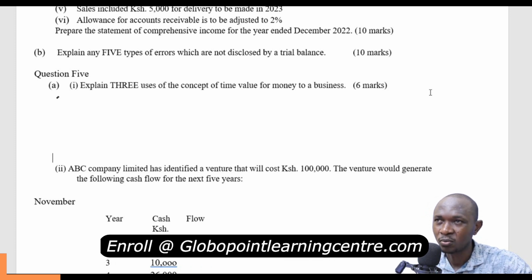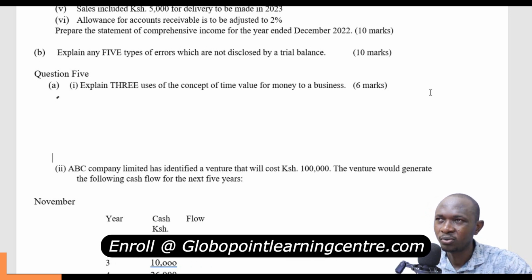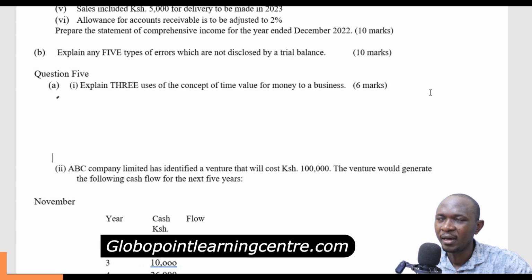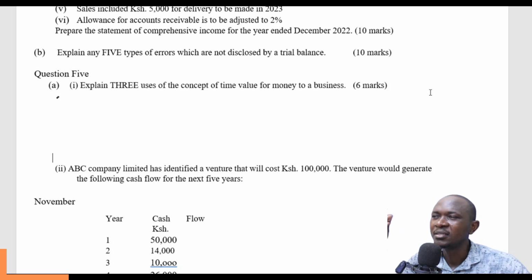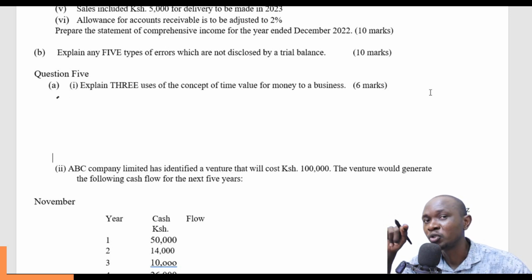We can simply put it as the cost of money. For example, if somebody lends you his or her money, after some time he'll expect to be paid back his money, but of course there is an opportunity cost.